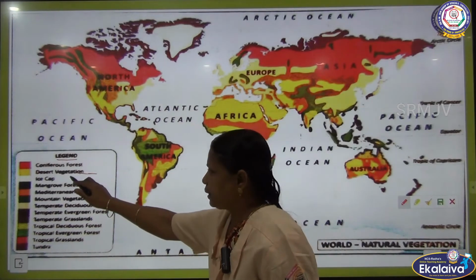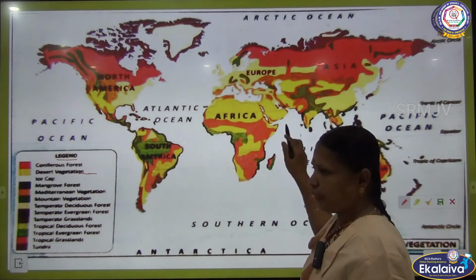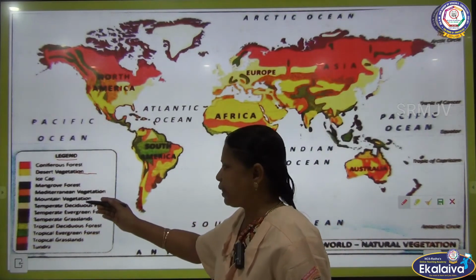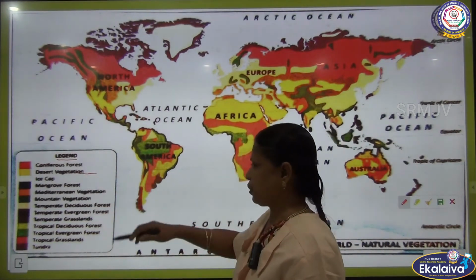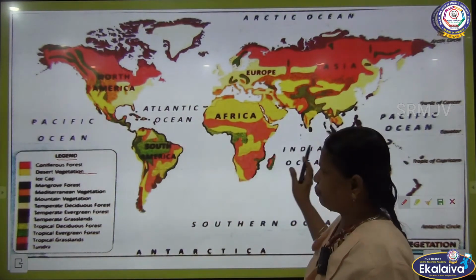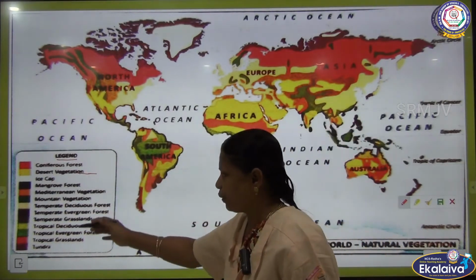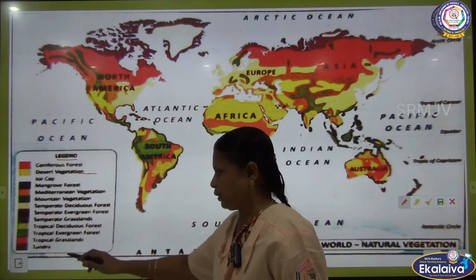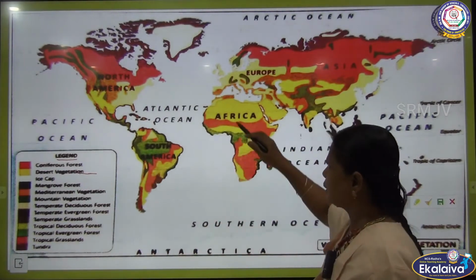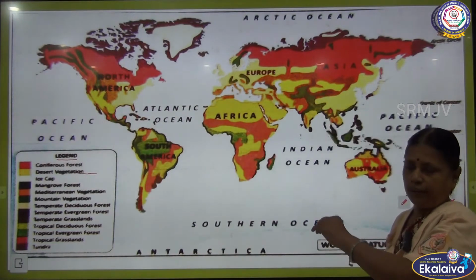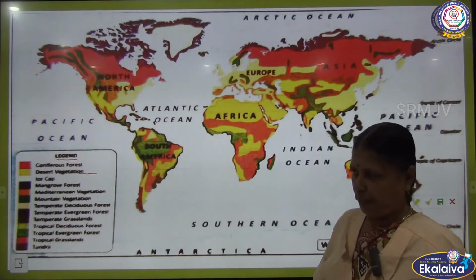Likewise, the yellow color denotes the desert areas. Likewise, mangrove forest, Mediterranean vegetation, mountain vegetation, tundra regions, tropical grasslands. By seeing the legend, we can read the map.